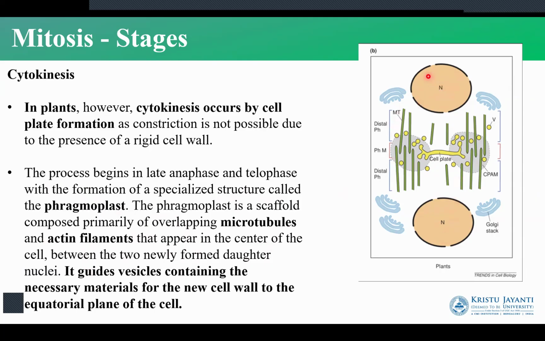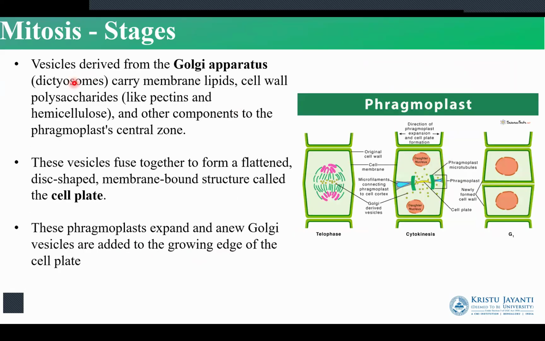So after the formation of the two daughter nuclei, we have the formation of phragmoplast. Phragmoplast is a specialized cell organelle that is forming. It consists of lots of microtubules and actin filaments, and it is appearing at the metaphase plate between the two daughter nuclei. So this is going to guide the vesicles that come from the Golgi. After the phragmoplast is formed, we have vesicles that come from the Golgi. The Golgi will synthesize the lipids and the cell wall polysaccharides and other components that are required for the cell wall formation and send it to the phragmoplast.